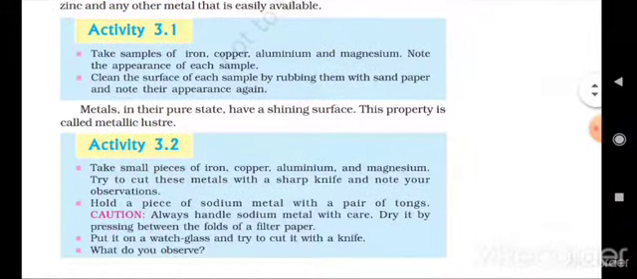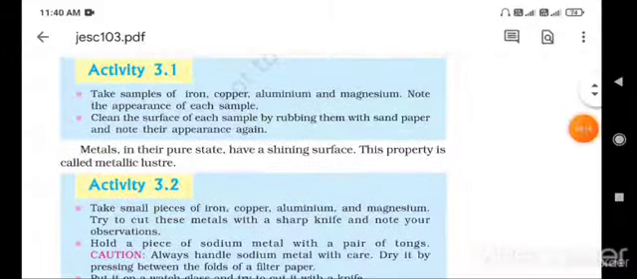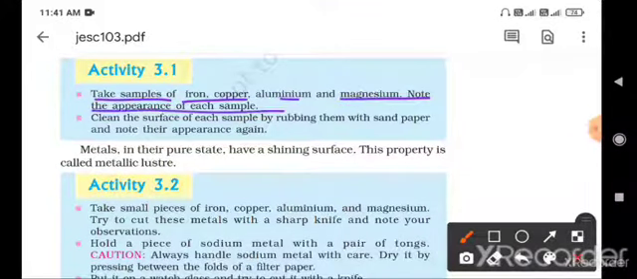Next, the first activity in this chapter, activity 3.1. Take samples of iron, copper, aluminium and magnesium. Note the appearance of each sample, as mentioned above; observe the surface of these elements. Then clean the surface of each sample by rubbing it with sandpaper and note its appearance again.